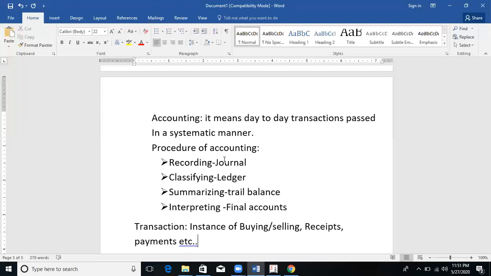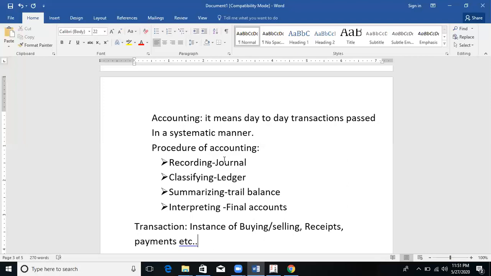Till 1988, they used to prepare all these transactions in a manual way, like journal, ledger, trial balance, and final accounts.